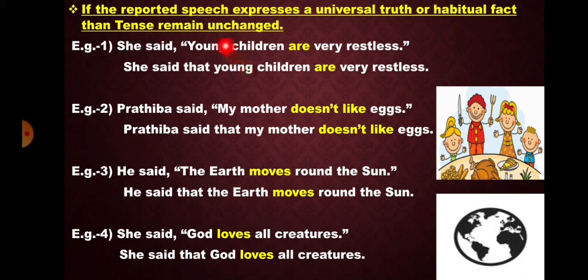If the reported speech expresses a universal truth or habitual fact, then the tense remains unchanged. Example 1. She said young children are very restless. She said that young children are very restless. Example 2. Pratibha said my mother doesn't like eggs. Pratibha said that my mother doesn't like eggs. Example 3. He said the earth moves round the sun. He said that the earth moves round the sun. Example 4. She said God loves all creatures. She said that God loves all creatures.